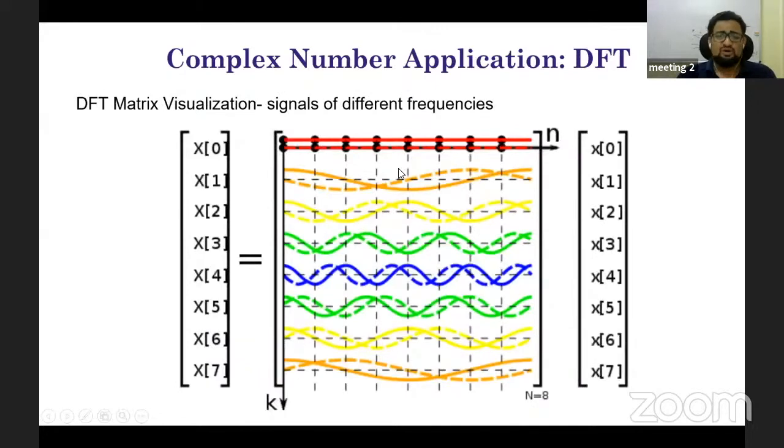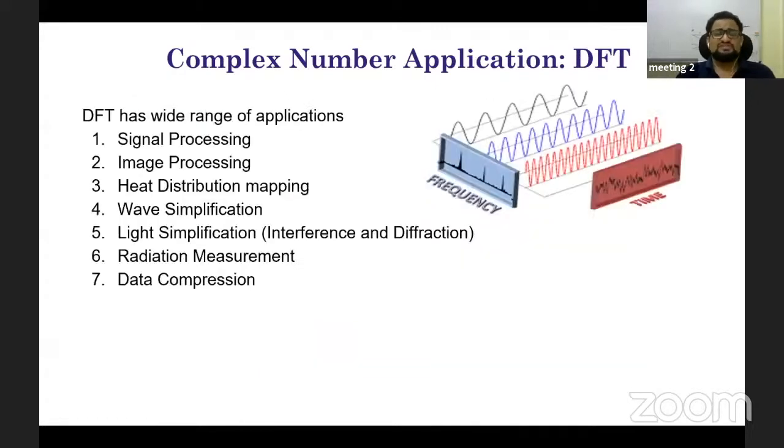Okay, so now what are the applications of this discrete Fourier transform? You are modeling the signal into different frequencies, and there are lots of applications in signal processing, image processing, heat distribution, wave simplification, light simplification, radiation measurement, data compression. You can name any field, everywhere DFT is used, because DFT is very close to human life.